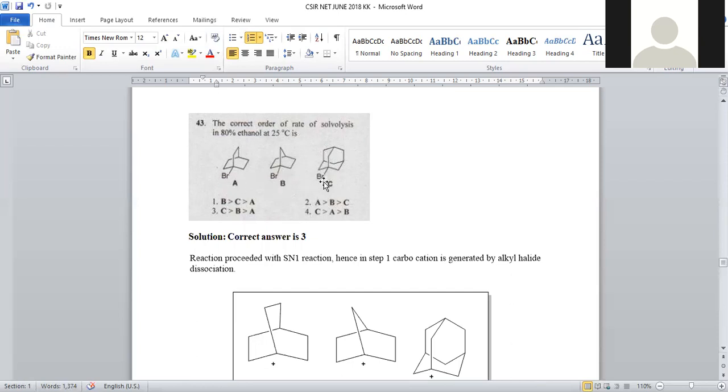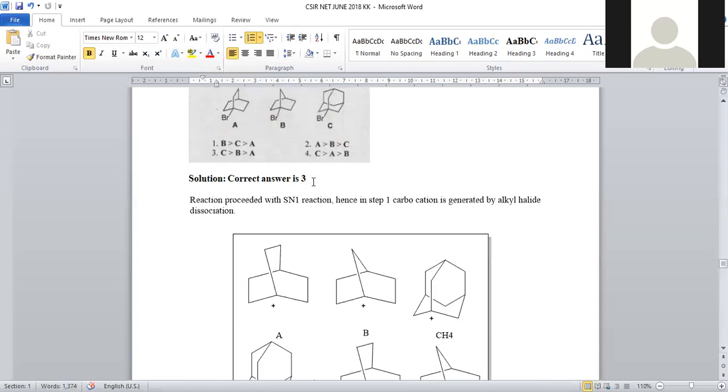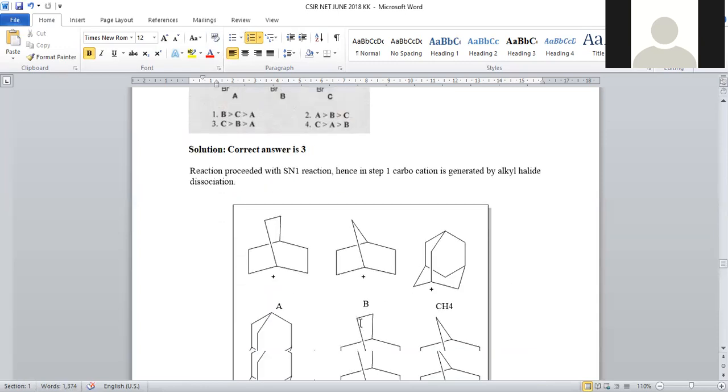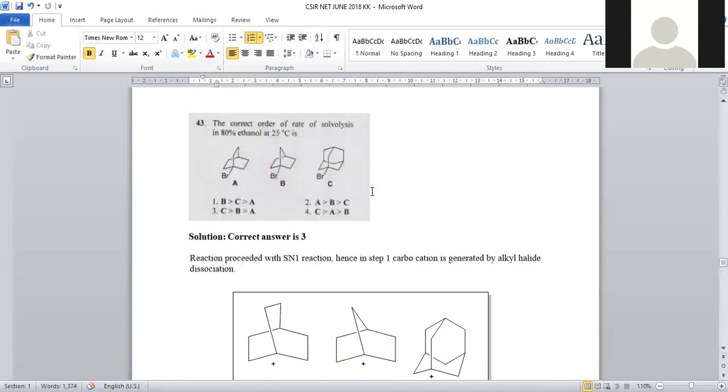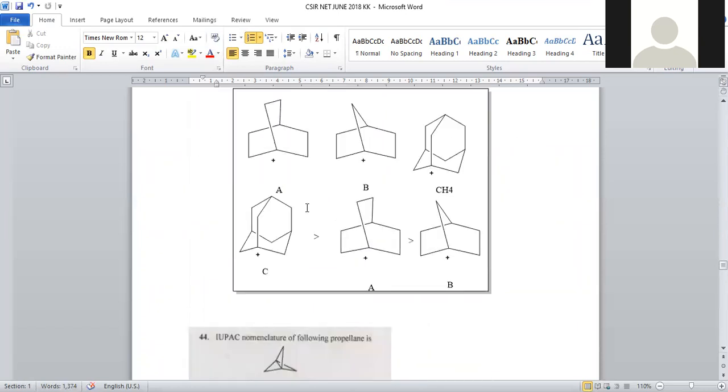Whenever tertiary alkyl halides are subjected to solvolysis, they selectively are involved in SN1 type of reaction. The reaction is SN1 type. So in all the cases, you can see there is formation of a carbocation in step 1, because in SN1, step 1 will be dissociation of the alkyl halide and formation of carbocation.